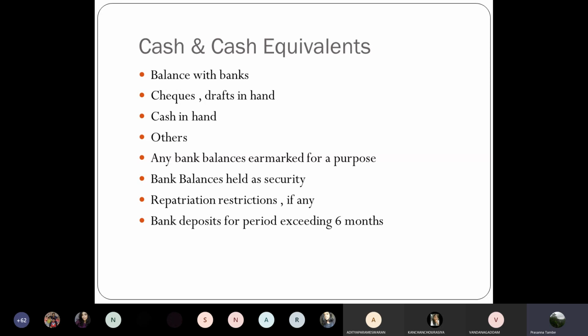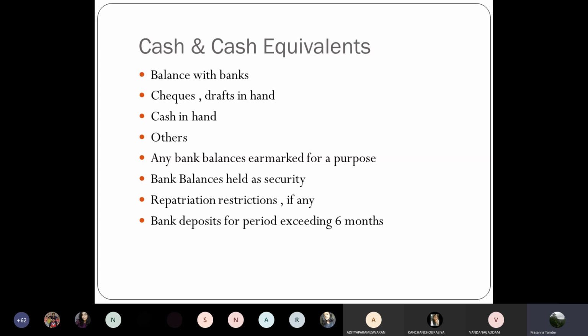Then repatriation restrictions, if any. Sometimes you have bank accounts in some foreign countries outside India, and due to certain economic issues faced in that country or some other reasons, you may not have permission to repatriate that money from that account to your Indian account.